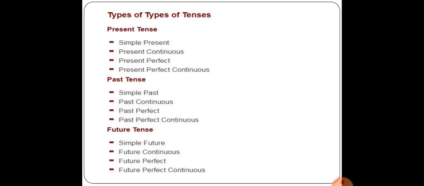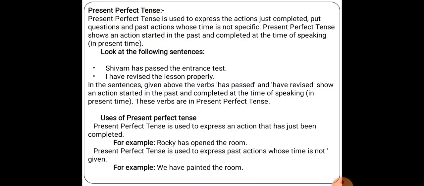So I'm going to start present perfect tense. Present perfect tense is used to express an action just completed, and past actions whose time is not specific. In other words, we can say it shows an action started in the past and completed at the time of speaking in present time. Means the work has started in the past, but it is being continued. You can have an example.